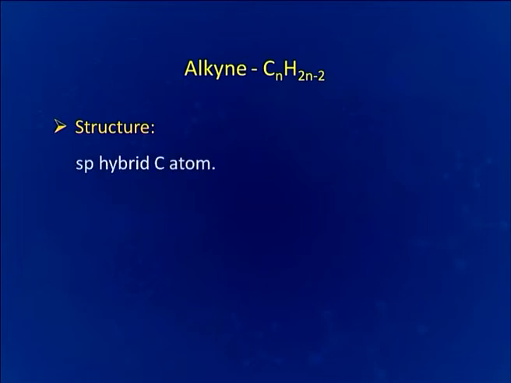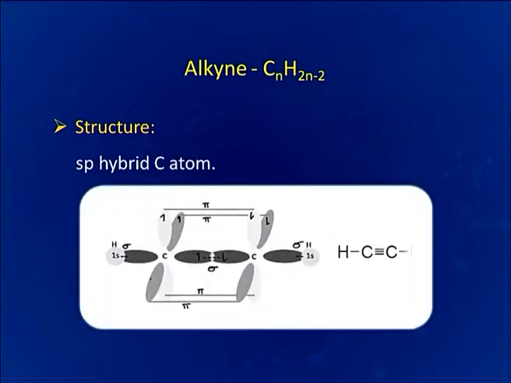As we already know, alkynes are the most unsaturated hydrocarbons having general formula CnH2n-2. In alkynes, as we can see from the example of simplest alkyne, that is acetylene, these two carbon atoms are sp hybridized. So, because of sp hybridization, we are having two unhybridized p orbitals. These two unhybridized p orbitals are capable of forming pi bond. So, here we can see there are three bonds between carbon and carbon.